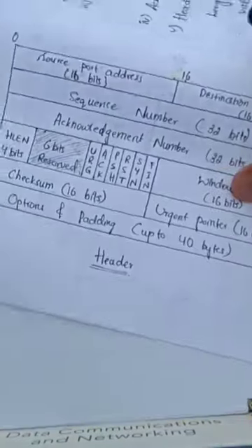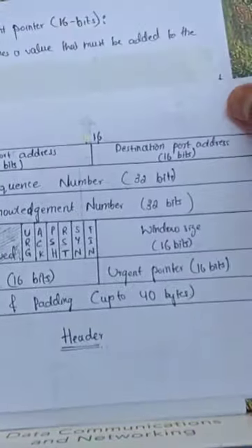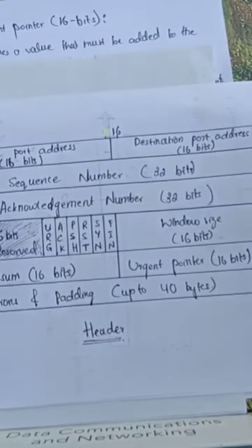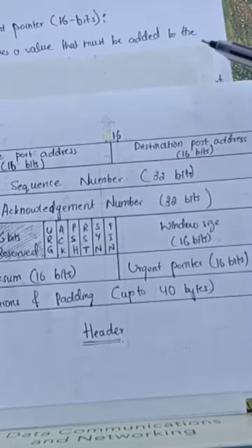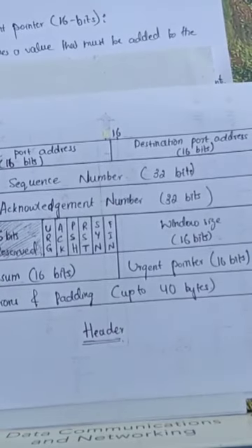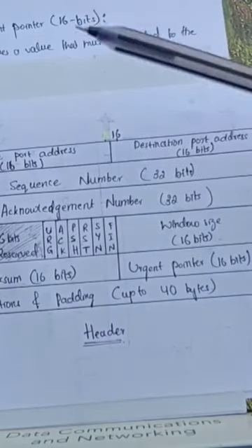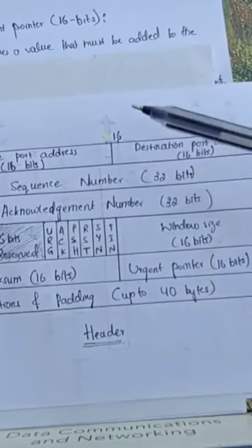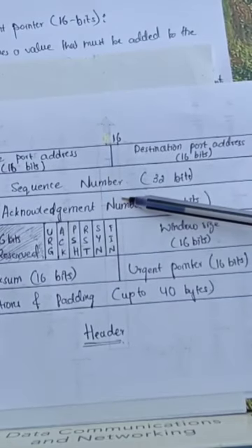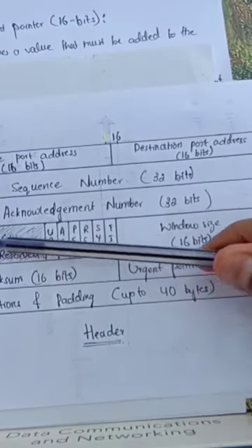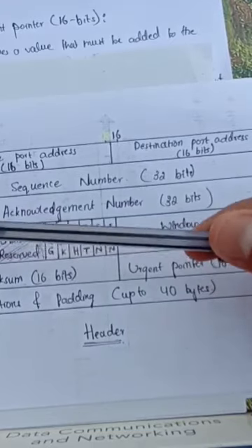Now, let us see the format of the TCP segment. This figure shows the format of the TCP segment header. The segment header consists of source port address, destination port address, sequence number, acknowledgement number, HLEN. HLEN refers to the length of the header, which is 4 bits.